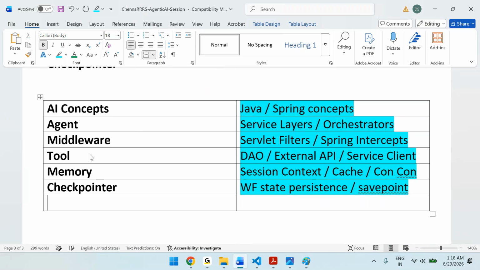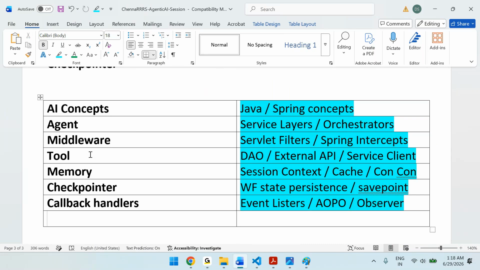Then we are discussing a new terminology, callback handlers. Don't think that you are learning too much new. Callback handlers in the AI are similar to your Java event listeners, AOP, or observers. In Java Spring also we have observers, AOP, or event listeners. Those are similar to the AI concept of callback handlers. Then just now we are saying guardrails, right?